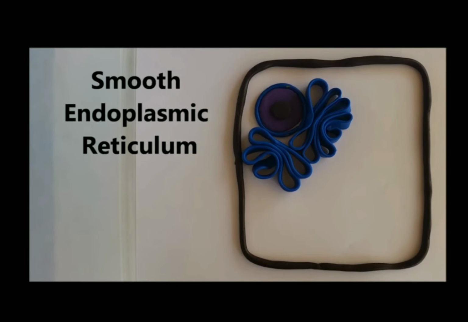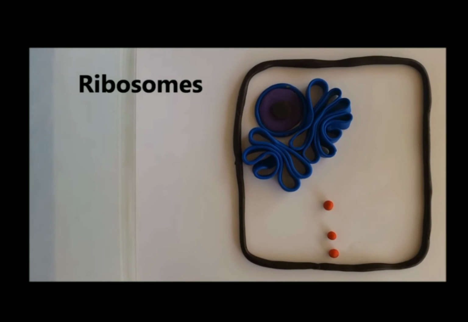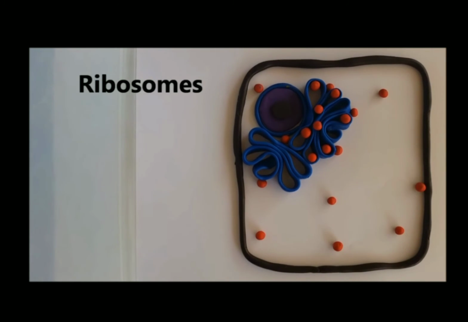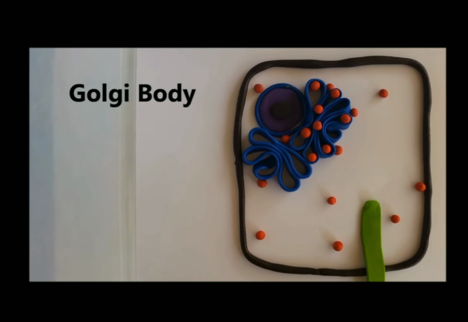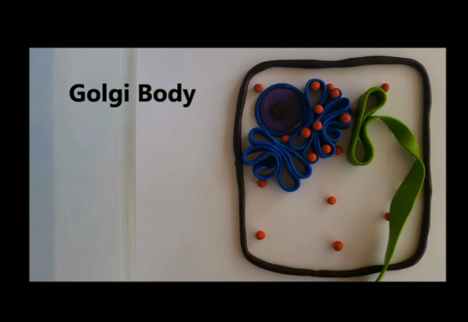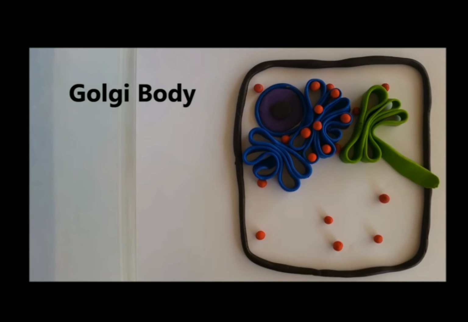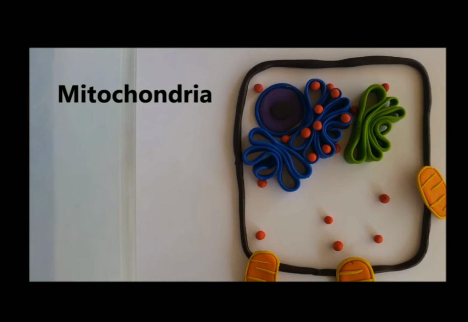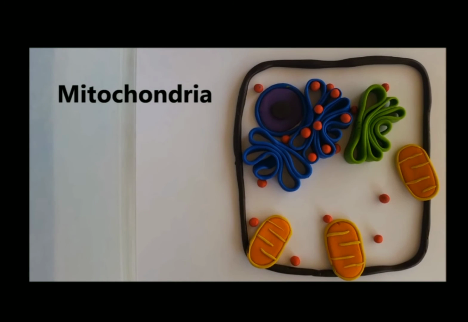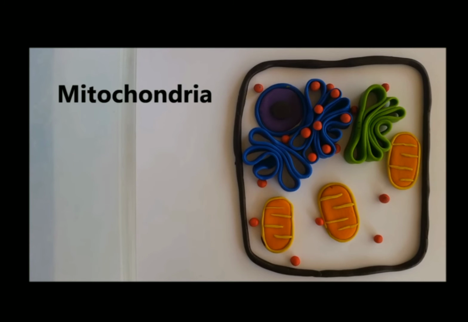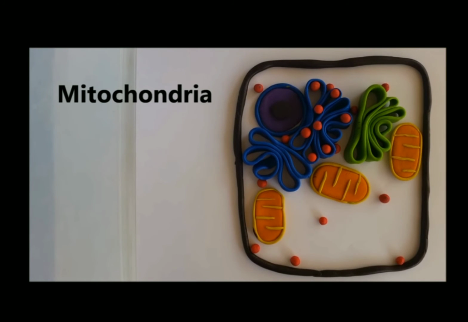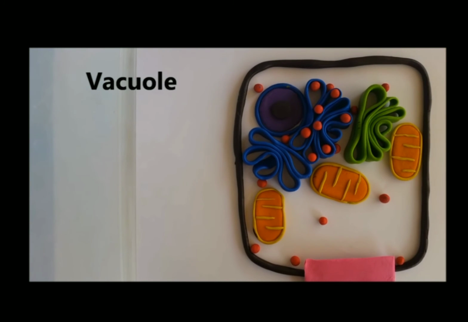Ribosomes are there. Golgi apparatus is there. Here no vitellogenesis process is taking place. Mitochondria is there. Now see students, here the size of the vacuole is larger than in animal cells. The functions will be the same.